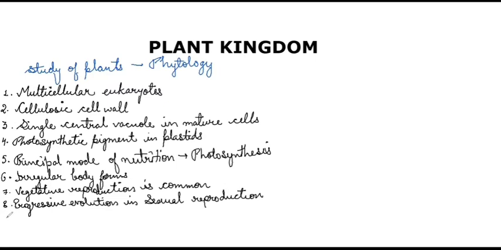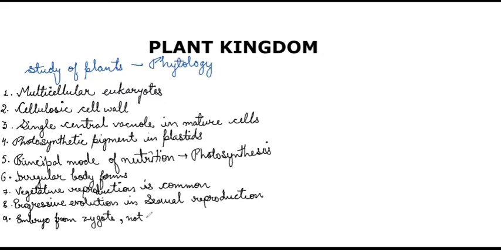In most of the members of this kingdom Plantae, embryo is formed from the zygote, but the exception is algae. In algae, embryo are not present.